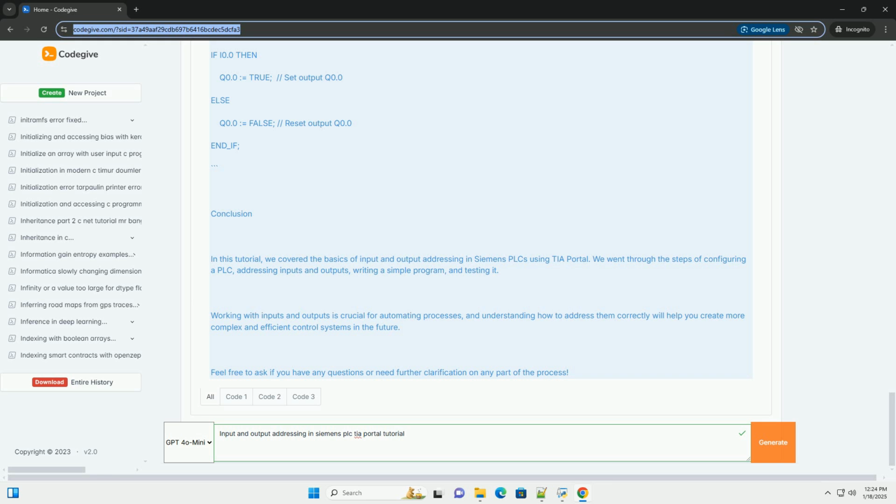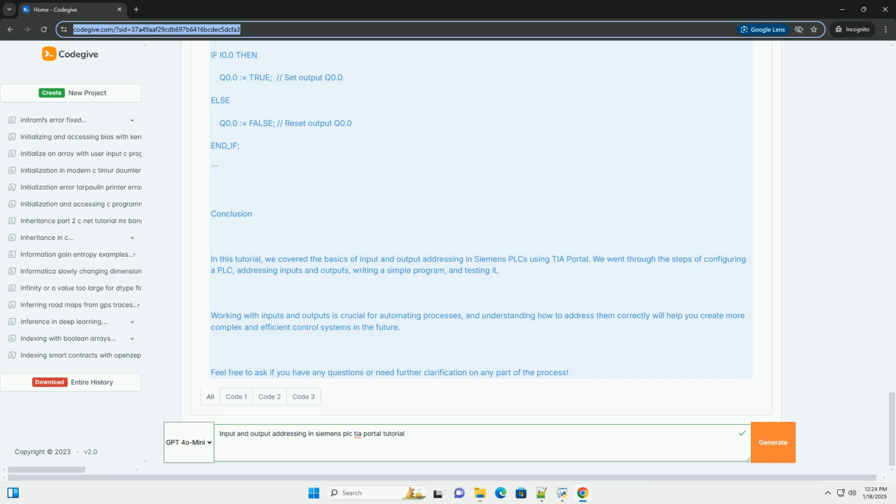Address the inputs and outputs. 1. By default, the inputs and outputs will be assigned addresses sequentially. 2. You can view and modify the addresses by clicking on the module and going to the Properties panel. 3. Confirm the addresses. Inputs: I0.0, I0.1, etc. Outputs: Q0.0, Q0.1, etc.